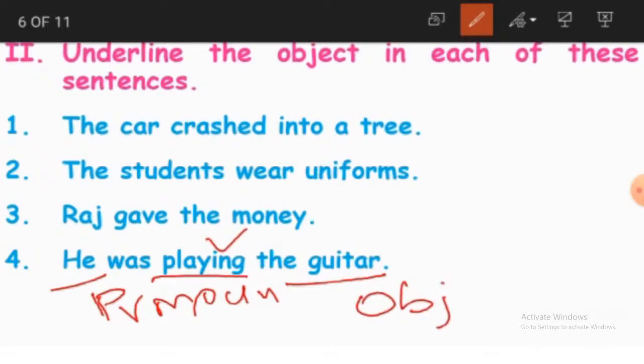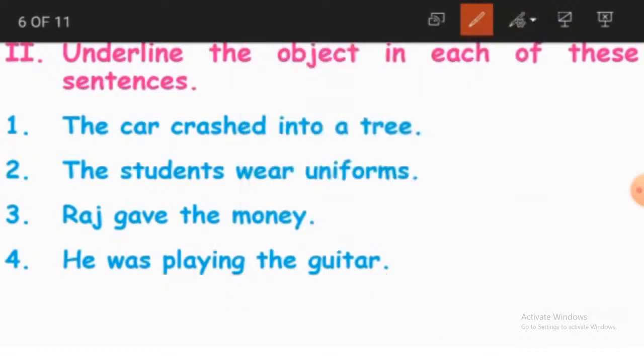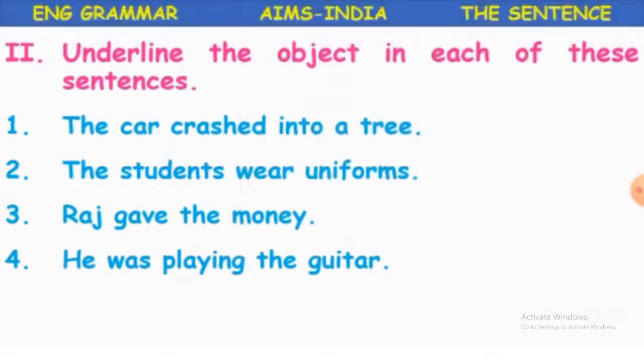So this verb action is done on this object, that is guitar. That is why guitar is our object. And we'll see the other sentence. They threw stones. They, somebody. They threw stones. So this they again is our subject.